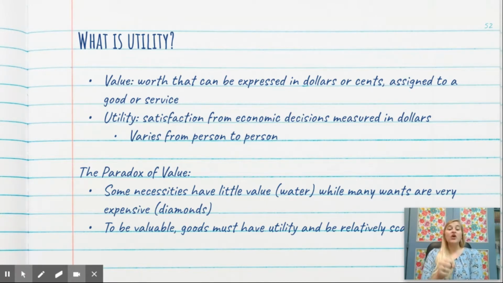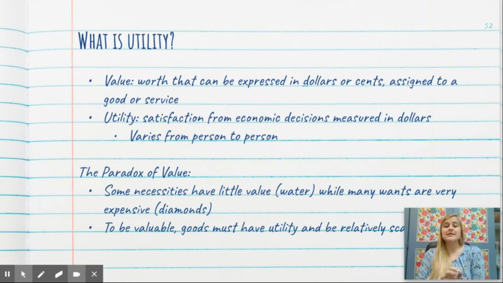So when we look at goods, you and I think of goods in terms of value. How much is that worth? Like an iPhone 11 is worth $1,200 apparently, while a pencil is worth less than 50 cents. You can buy a whole box for $1. But economists measure the value of goods in a different term called utility.